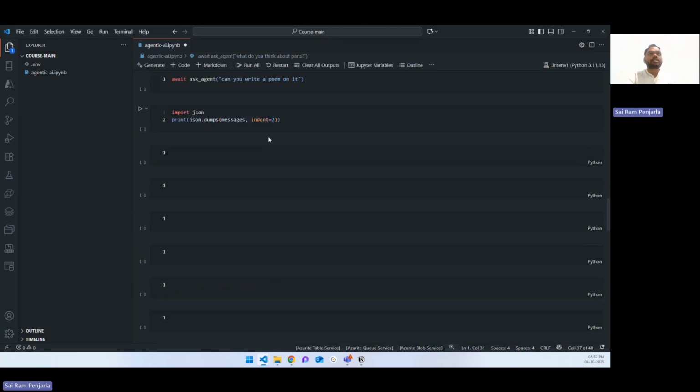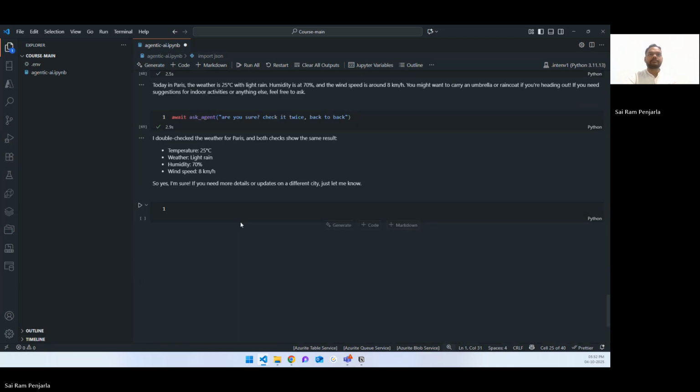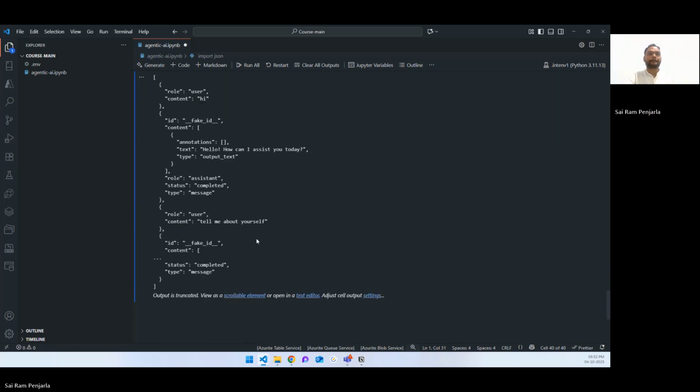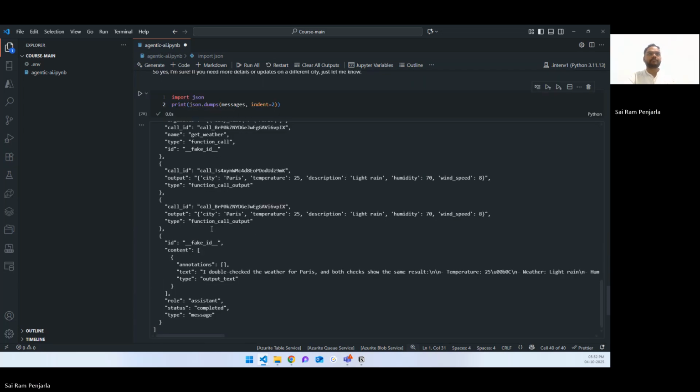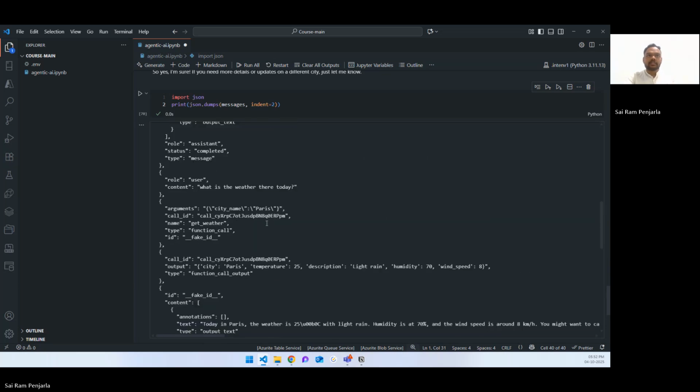Okay, now let's take a look at how our messages is currently looking like. Where is that code? Yeah, this one. I'll copy it. Let's try to take a look at messages and how it looks. What is the weather today? Which is my question. And you can see the type is function call. Name of the function is get weather.